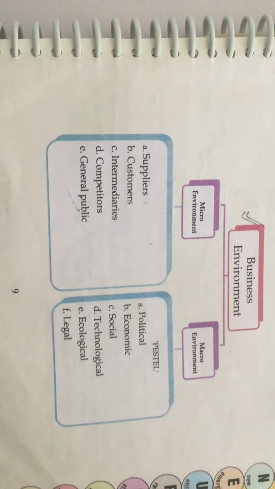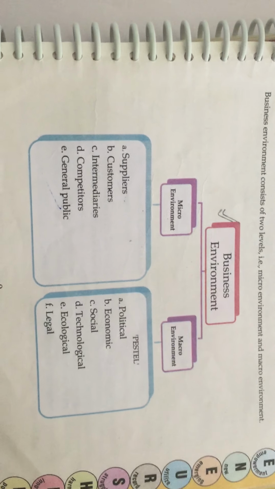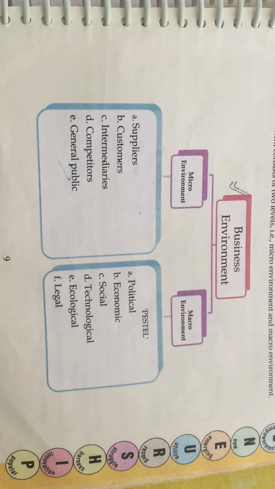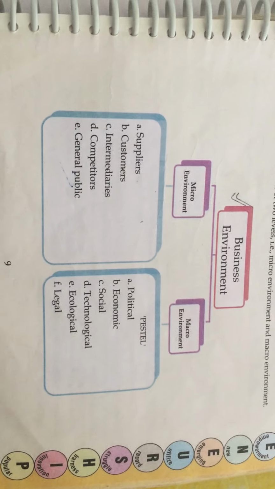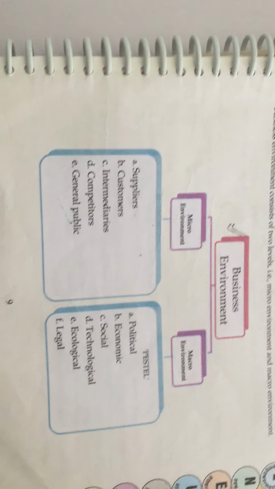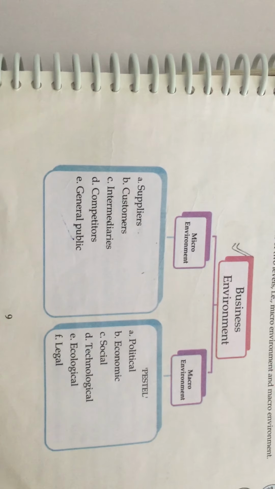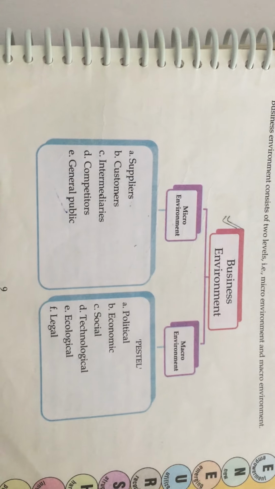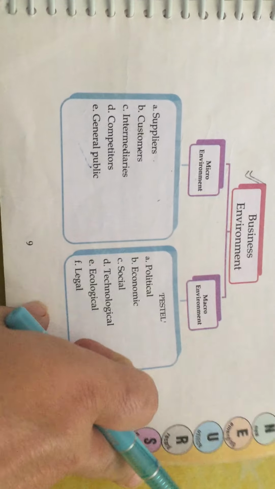legal. Now, this PESTLE model is very important because in macro environment we have to take all these things into consideration, because in PESTLE environment, everything connected to the outer world, whether it is related to politics, whether it is related to economy, whether it is related to social, everything is to be taken into consideration. And after that only you will be able to decide whether you are going to get success in the market or not. So PESTLE model is very important if you are going to launch any enterprise, if you are going to have any business in the outer world.